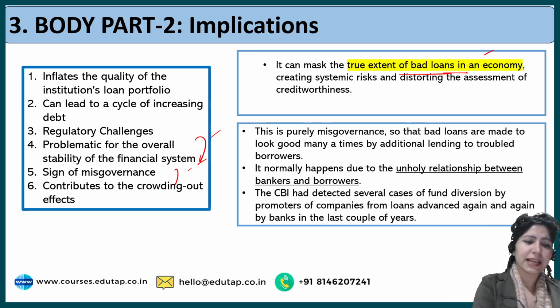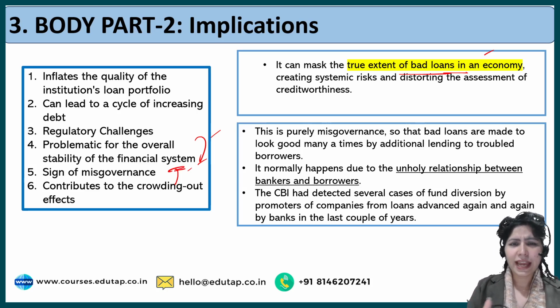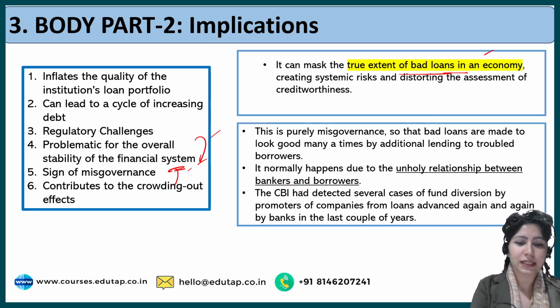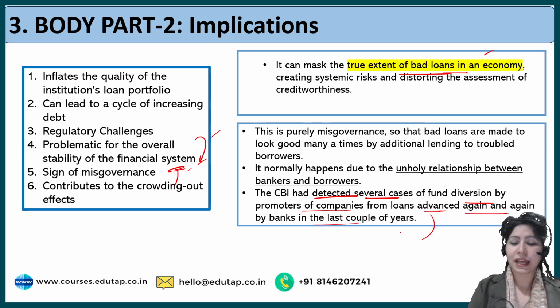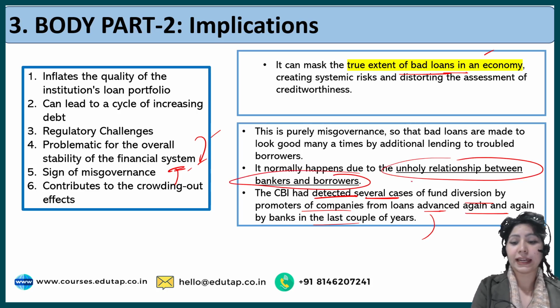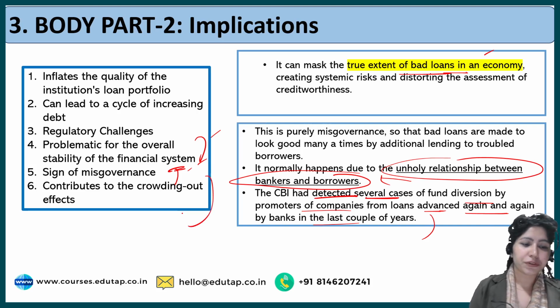And signs of misgovernance also indicate that there is a nexus going on between bank officers or bank employees and these people who are the receivers of these loans and who are actually the defaulters of loans. In fact, CBI had detected several cases of fund diversion by promoters of companies from loans advanced again and again by banks in the last couple of years. And as you can see, it is written here, it is indicated that there is an unholy relationship between banks and borrowers.